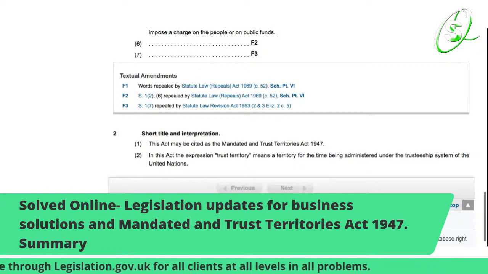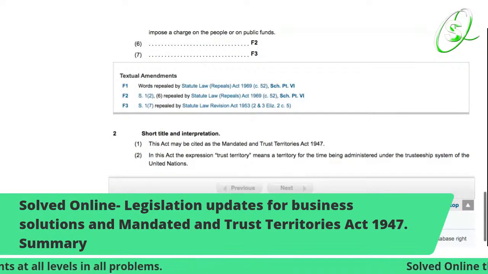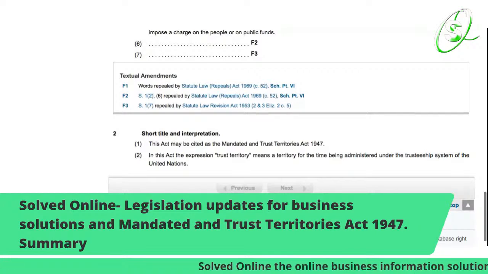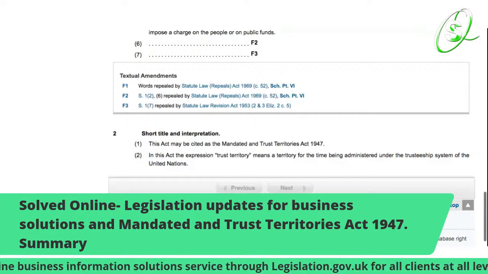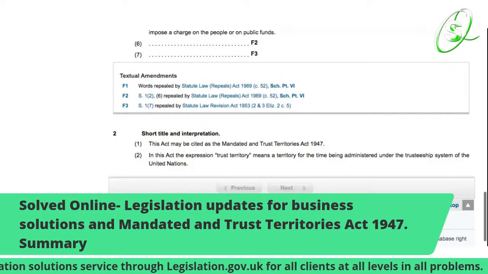So, as you can see, the United Nations has a lot of powers when it comes to operating certain actions regarding territories that may not be in the rightful trustees.